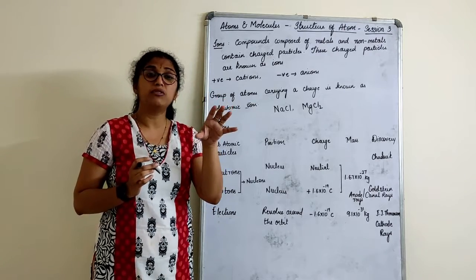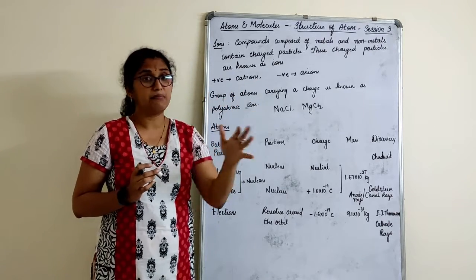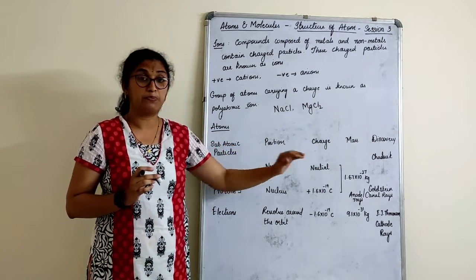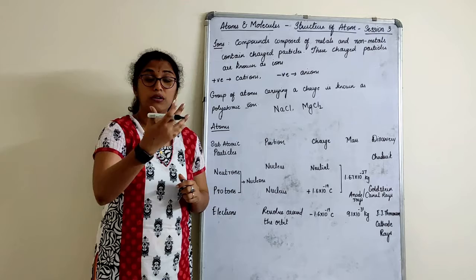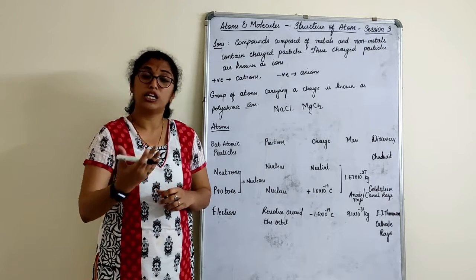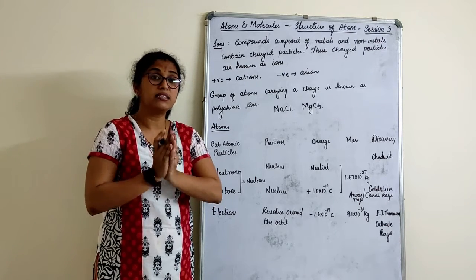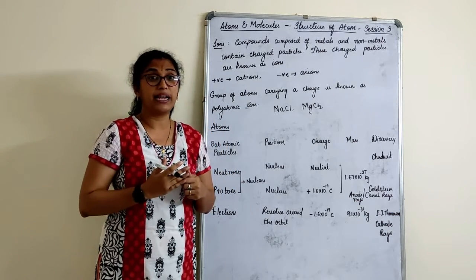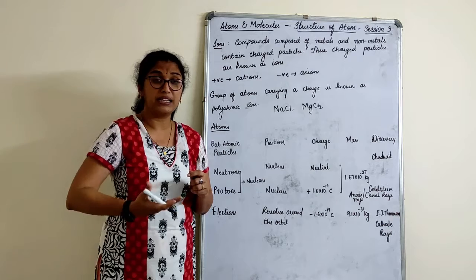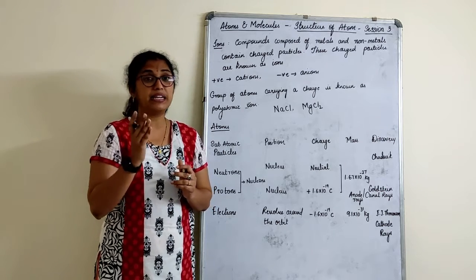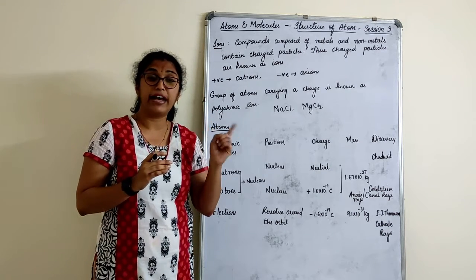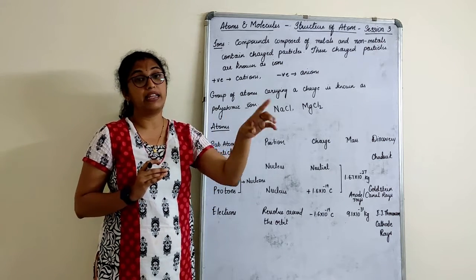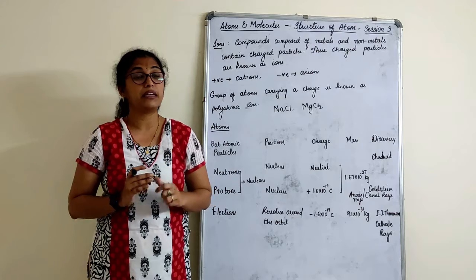True, everybody knew that atom consisted of 3 subatomic particles. Dalton's atomic theory was proved wrong by that time. But how were these 3 subatomic particles? What are those? We will study. How are these 3 subatomic particles associated with the atom? Where are they located? How are they placed? That plays a very important role in understanding valency of an element, and if you know the valency, we can form a chemical formula.